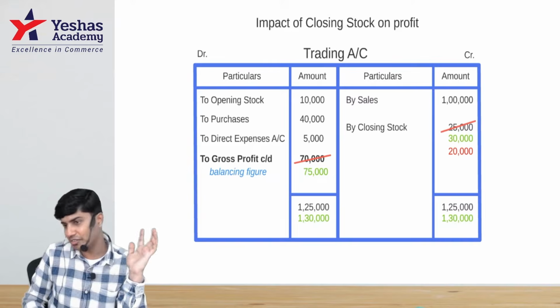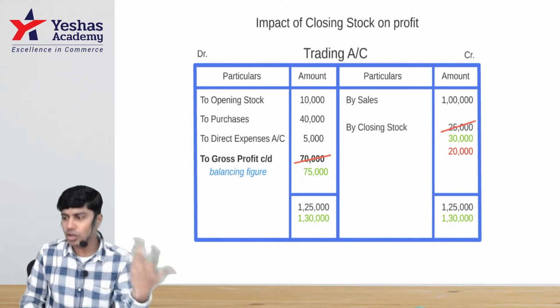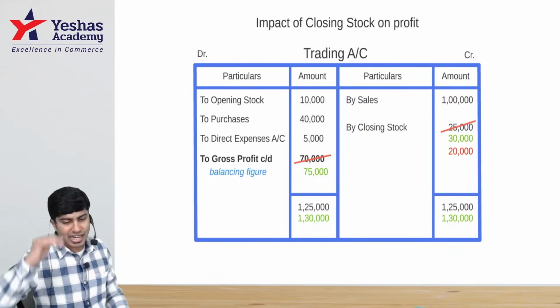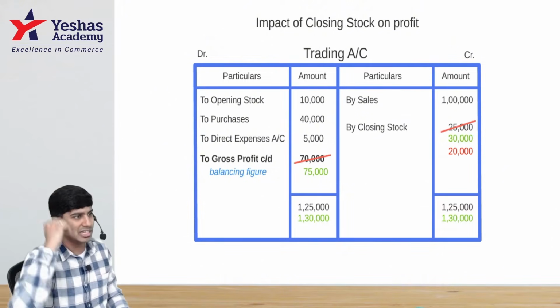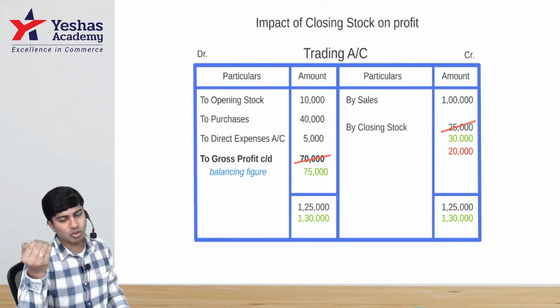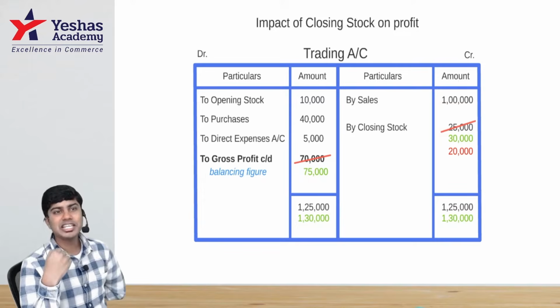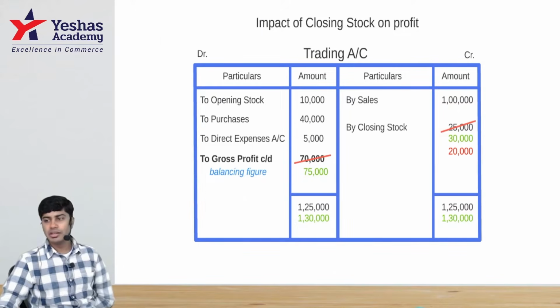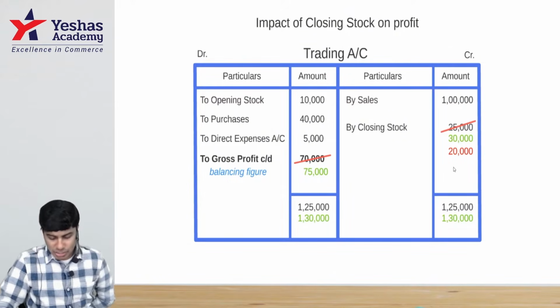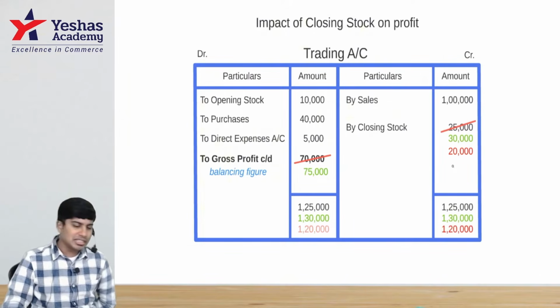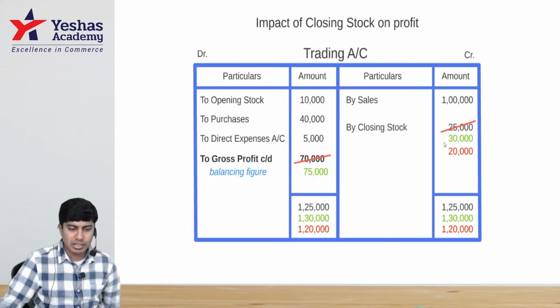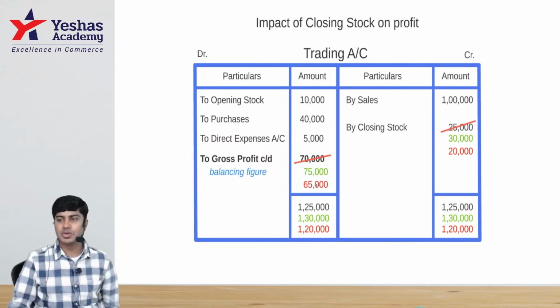See, here's the conclusion that we just drew. Now, building on the same example, rather than taking 25 to 30 by increasing by 5, I'll take 25 to 20. I'll decrease my inventory by 5. Then what would happen? Credit side total 1 lakh plus 20, 1 lakh 20. Debit side will be the same, 1 lakh 20. Now check, 10 plus 40, 50. 50 plus 5, 55. 55 to be deducted from 1 lakh 20. What do we get? 65,000.